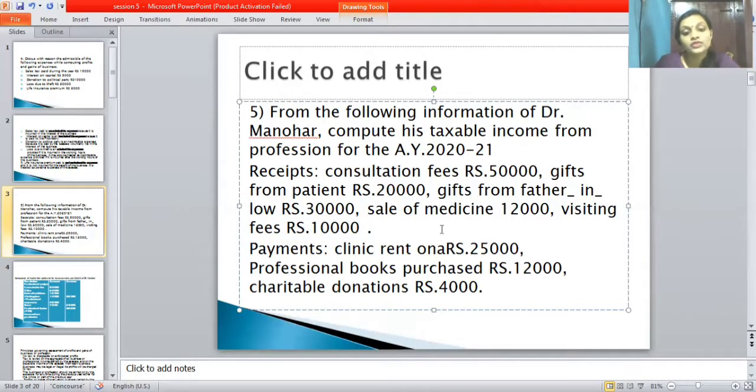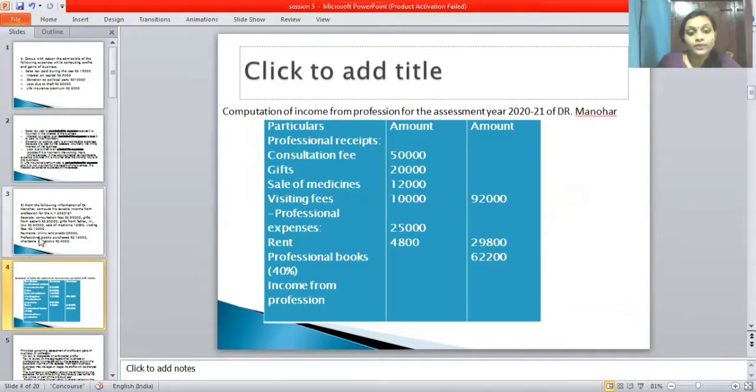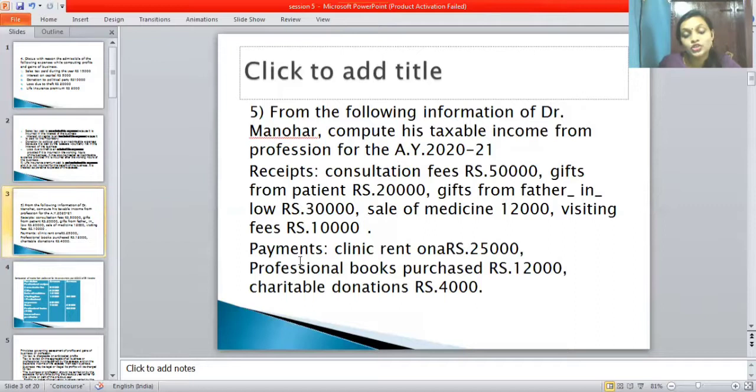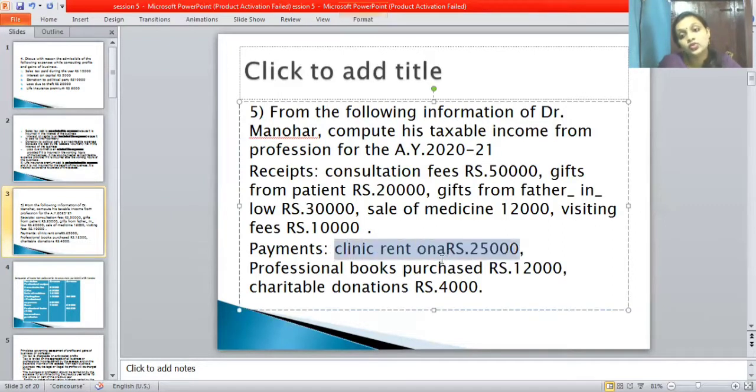Okay. Next one is clinic. Next one is the payment part. In the payment part, they have mentioned the clinic rent. So for the patient there is no clinic rent. Okay. So it's a tag. It's an exempted point.